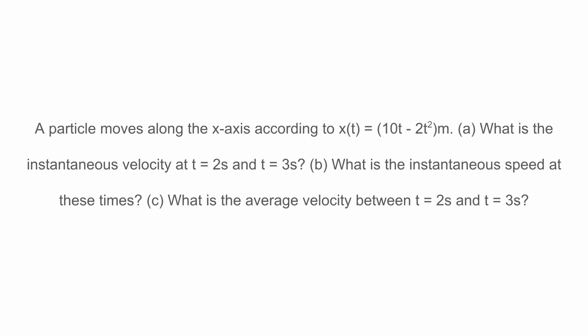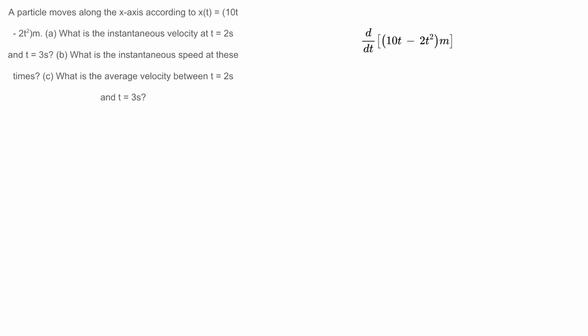In this problem, we are given the position function. The derivative of a position function is the velocity function. So the first step in this problem is to take the derivative of 10t minus 2t squared. This derivative is 10 minus 4t.